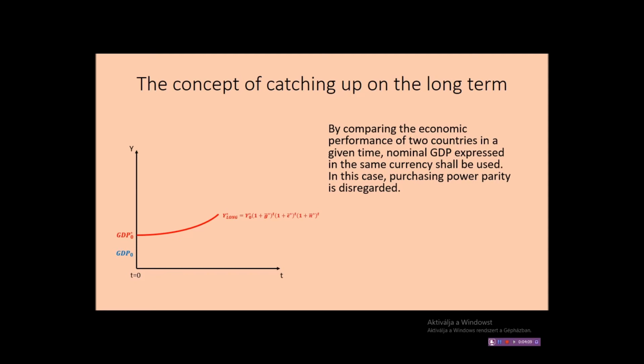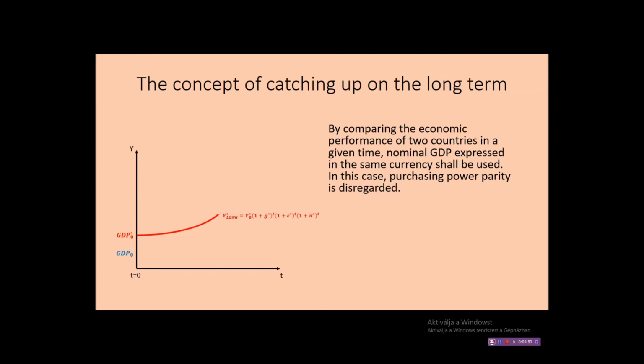So in this case, the exchange rate is also a determining factor, which we can also project on the long term. Naturally, if the currency in which we make the comparison is the same as the currency of the country, like in the case of Austria, the euro, then epsilon does not change over the years, and actually this is an irrelevant factor. And finally, there is also (1 plus p) raised to the power of t, which reflects the inflation. When we look at the nominal GDP, it is also influenced by the changes of prices. So basically, inflation is also shaping the long-term development of the nominal value of GDP.